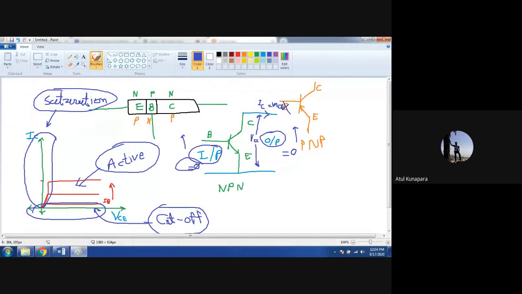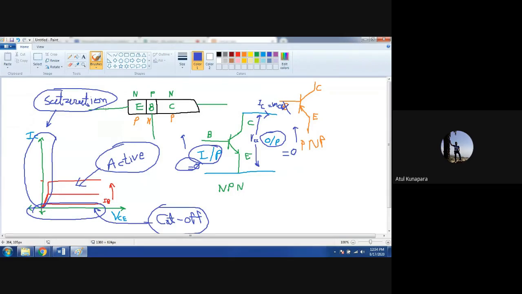So simply, what you have to understand from this discussion is that a transistor has three terminals: emitter, base, and collector. We will be connecting it in the common emitter configuration. That means your emitter remains common between input and output. Your input is given between base and emitter, and output is taken from collector and emitter.